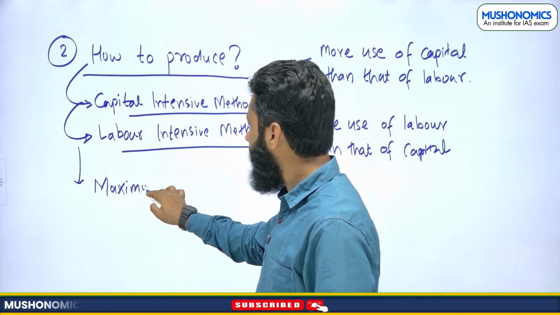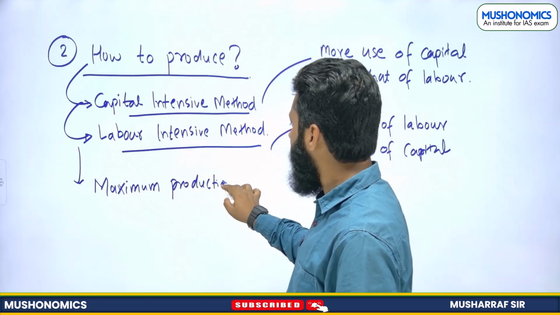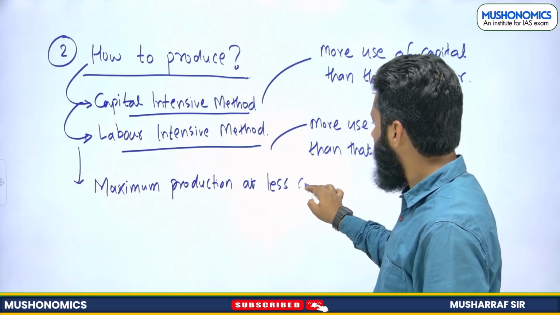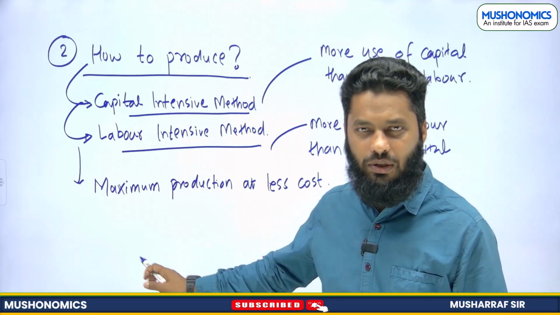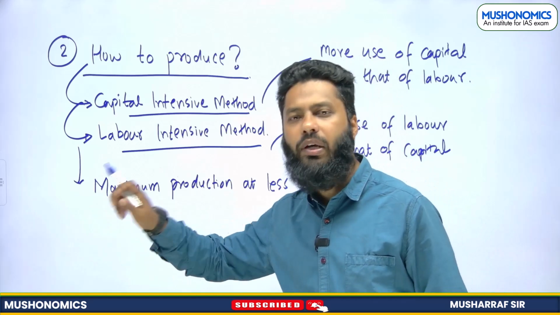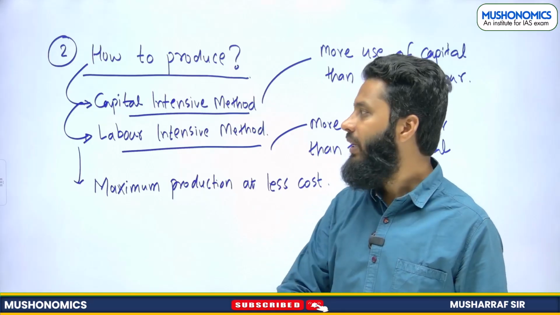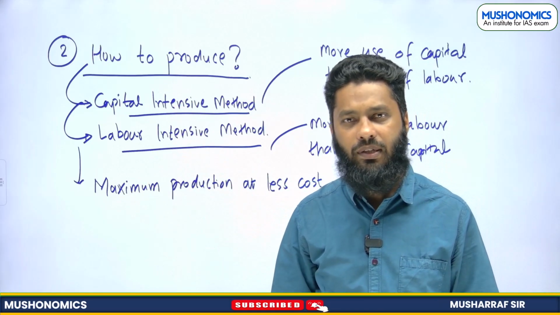maximum production at less cost. So the cost incurred should be less, and production should be maximum. This will be our objective while deciding how to produce. I hope the idea is clear, right?